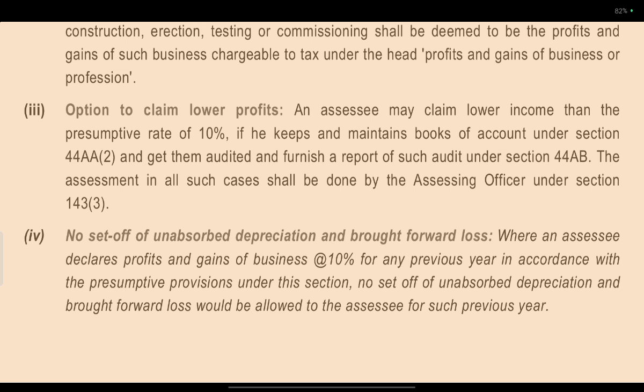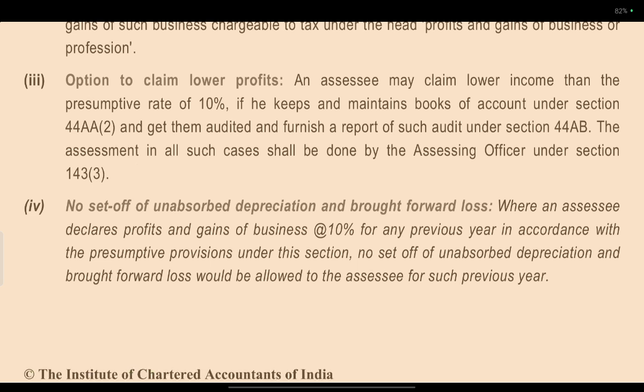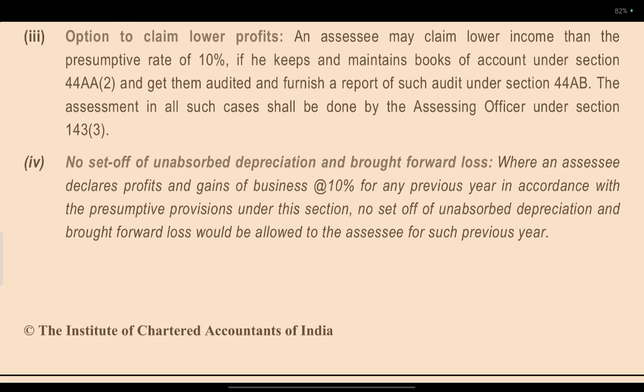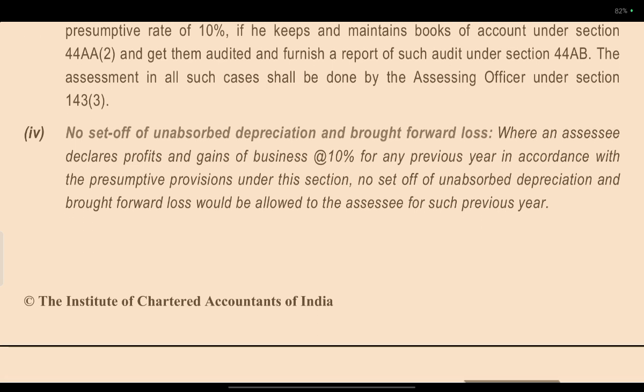Option to claim lower profit: the assessee may claim lower income than the presumptive rate of 10% if he maintains books of account under Section 44AA and gets an audit report furnished under Section 44AB. The assessee in all such cases shall be assessed by the assessing officer under Section 143.